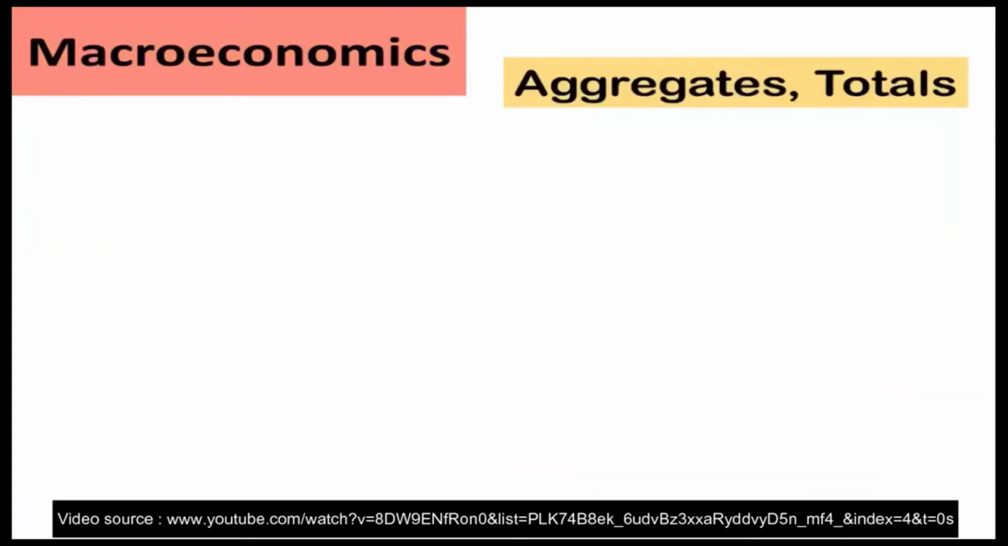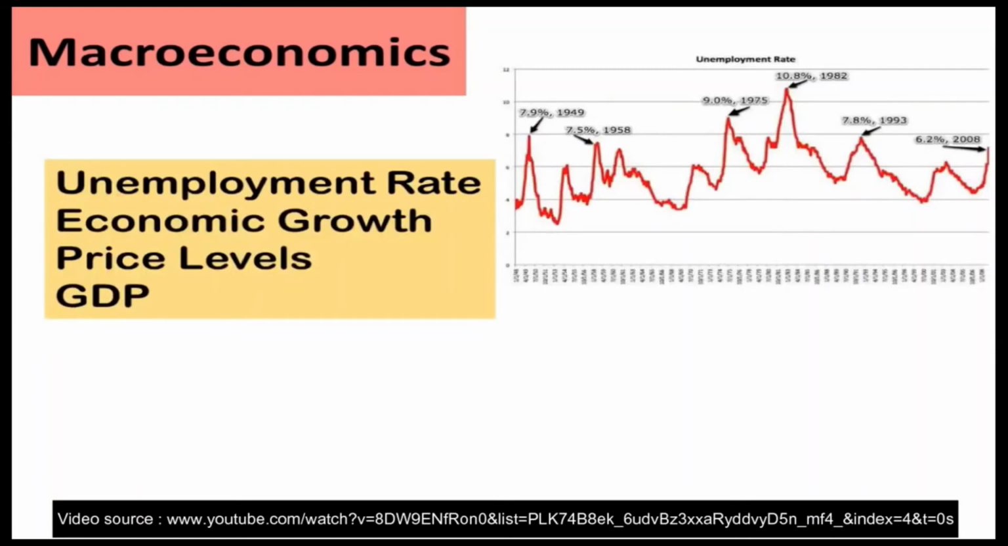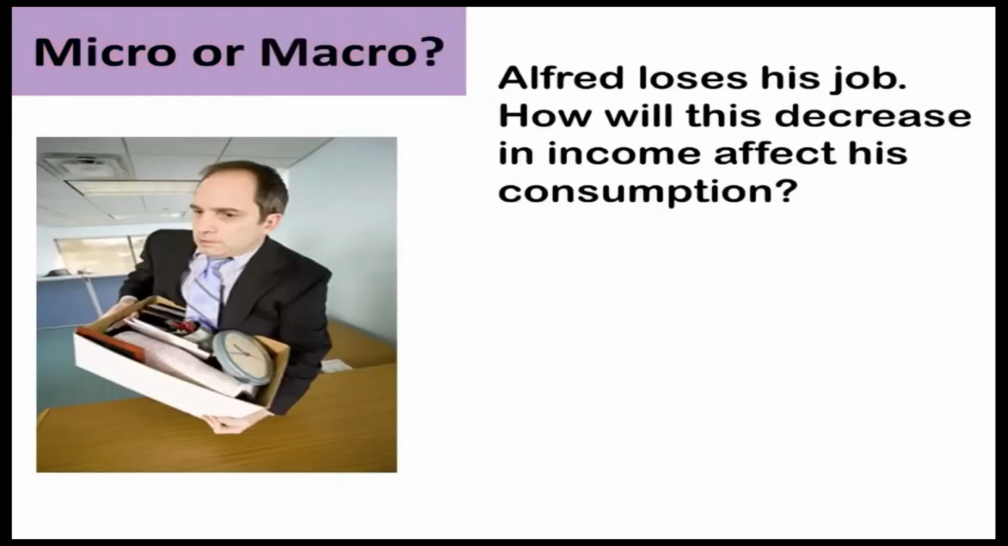Macroeconomics deals with aggregates or totals. Macro is the study of the economy as a whole. Here we examine economy-wide phenomena, such as the unemployment rate, economic growth, price levels, and gross domestic product, or GDP. Here are some quick examples.